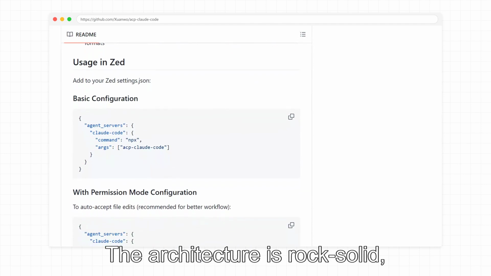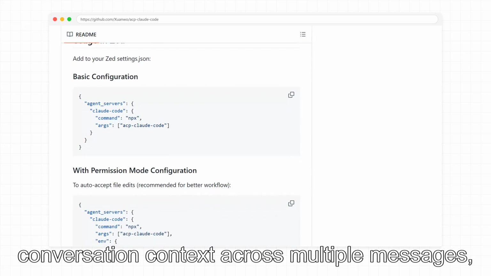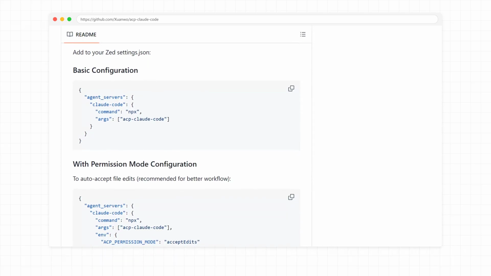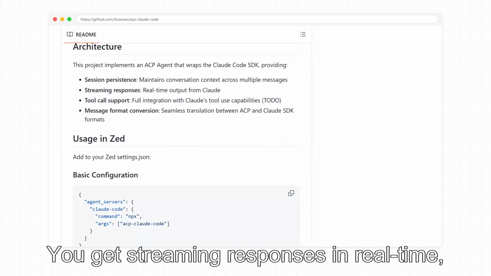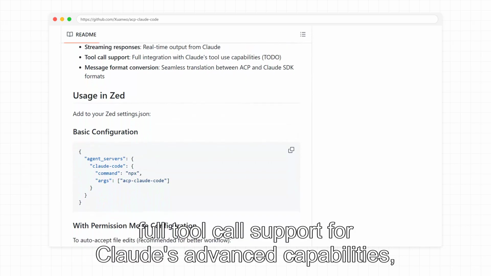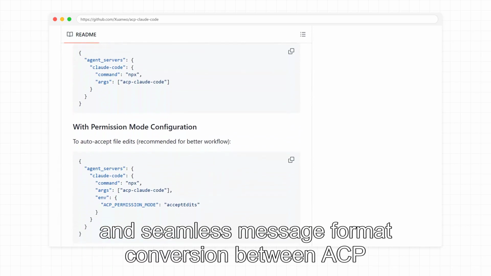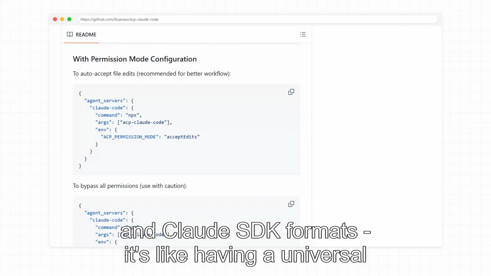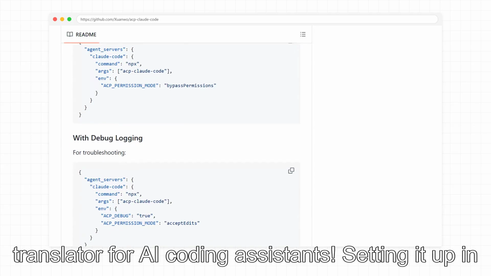The architecture is rock-solid, providing session persistence that maintains conversation context across multiple messages, so Claude remembers what you are working on even after complex interactions. You get streaming responses in real time, full tool call support for Claude's advanced capabilities, and seamless message format conversion between ACP and Claude SDK formats. It's like having a universal translator for AI coding assistance.